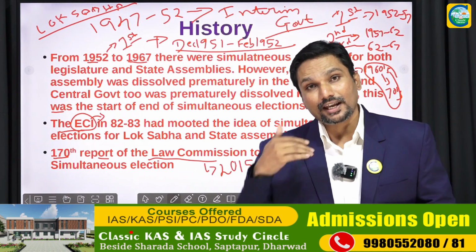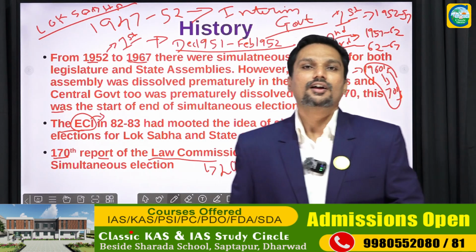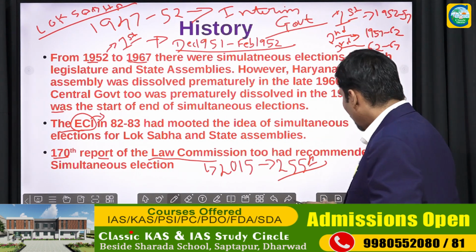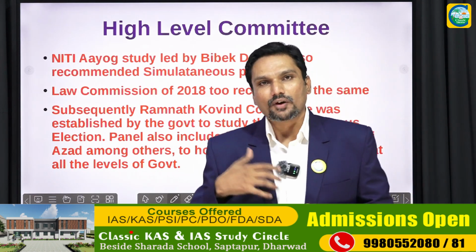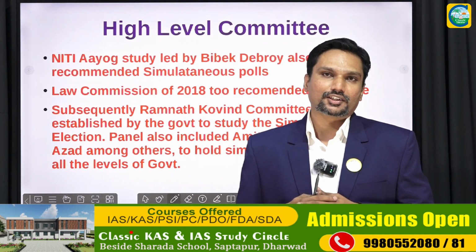Along with that, again in the year 2018, the same Law Commission recommended simultaneous polls. So what is the outcome of this? Why does the Law Commission keep on recommending One Nation, One Election, simultaneous elections?